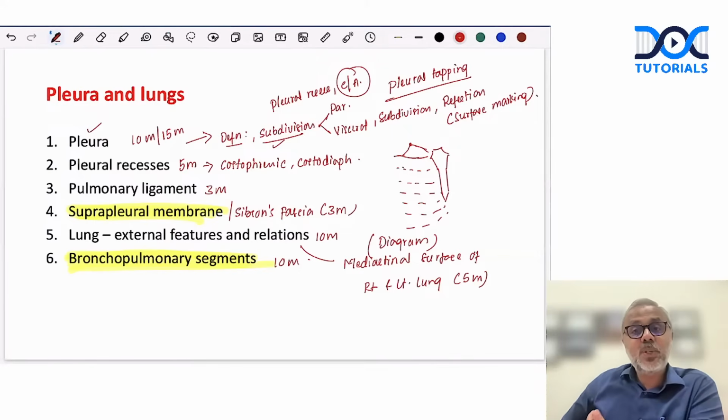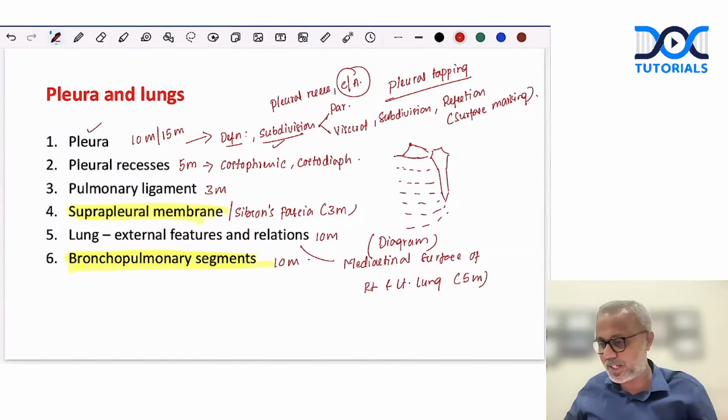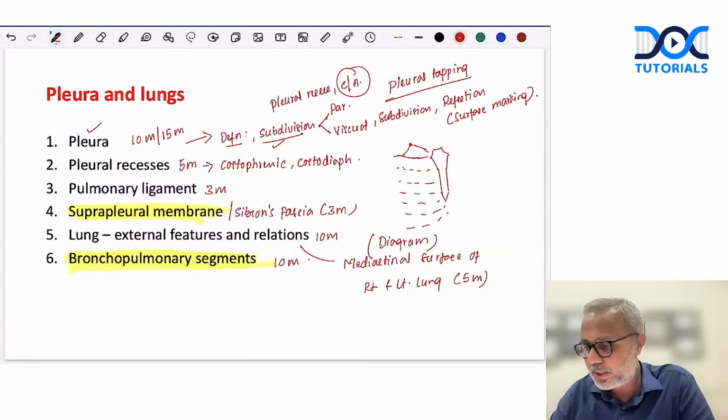So whenever we do the pleural tapping or thoracocentesis, we need to ensure that the pleural tapping is done below this level. Done? So this is how you can structure your answer. Ritu, did it answer your question? One diagram showing pleural reflection is a must.